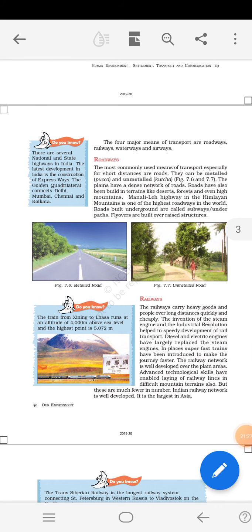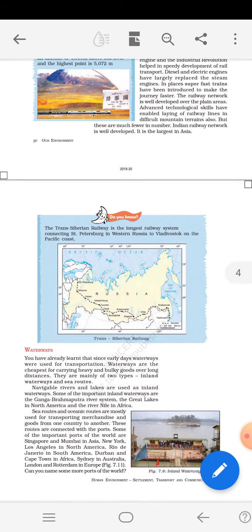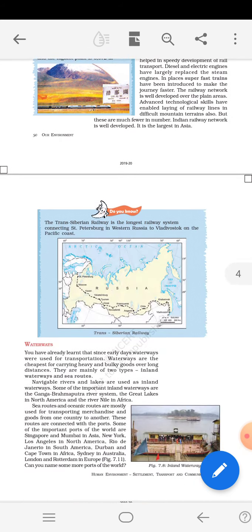In this lesson today we have learned in detail about the major means of transport, that is roadways, railways, waterways and airways. And in the end we have learned about communication, what is mass media, and the uses of satellites. Let me explain the worksheet.